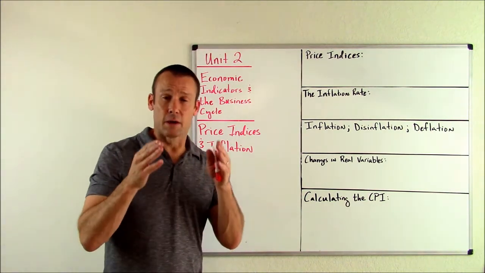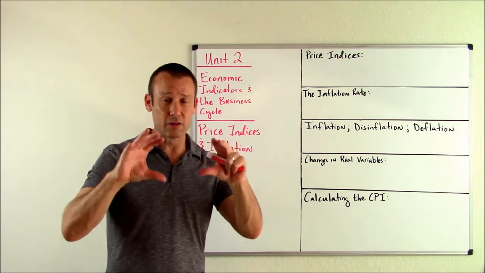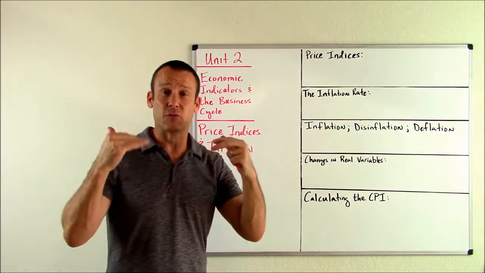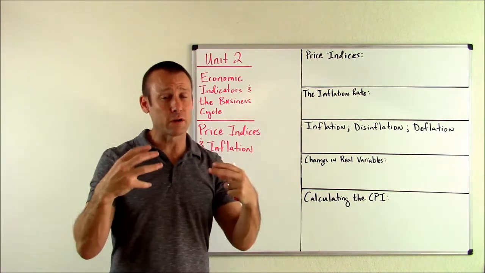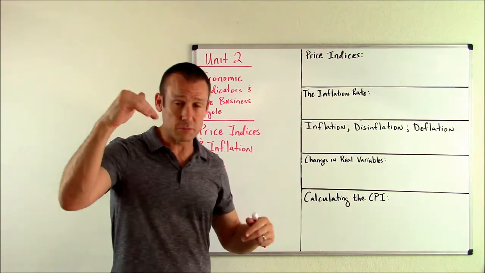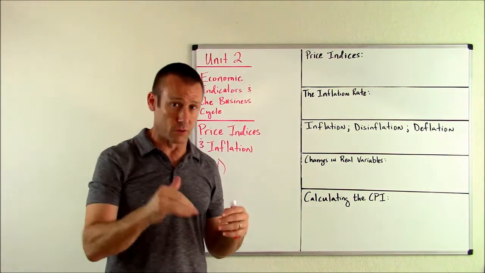Understand, guys, a price level is a macroeconomics concept, okay? It is trying to talk about prices in our economy in general. If we say the price level is going up, we are saying, on average, the prices of final goods and services are going up. Now, some prices might have gone down, but on average, prices are going up, and therefore the value of the dollar is going down.